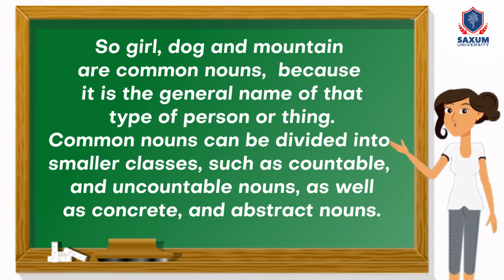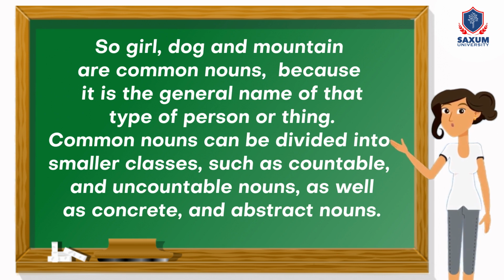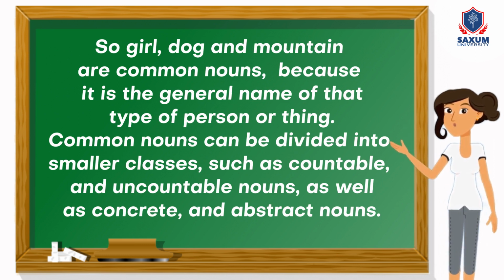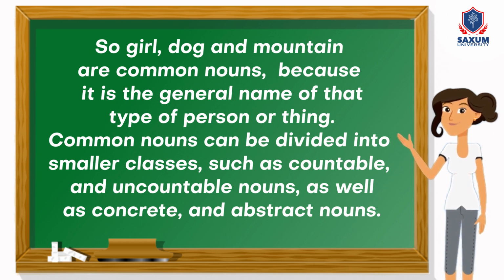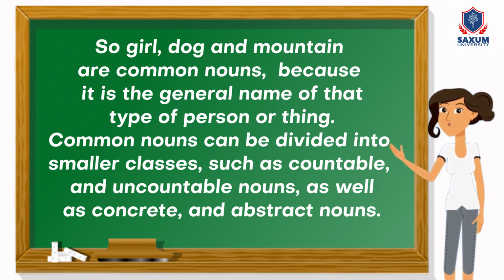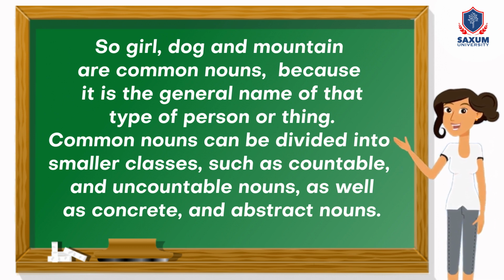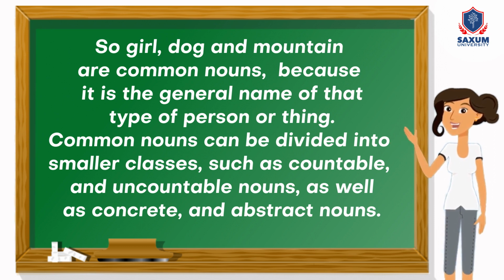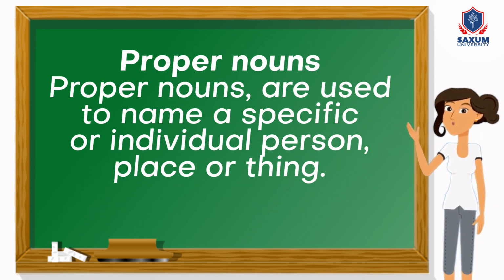So girl, dog, and mountain are common nouns because it is the general name of that type of person or thing. Common nouns can be divided into smaller classes, such as countable and uncountable nouns, as well as concrete and abstract nouns.